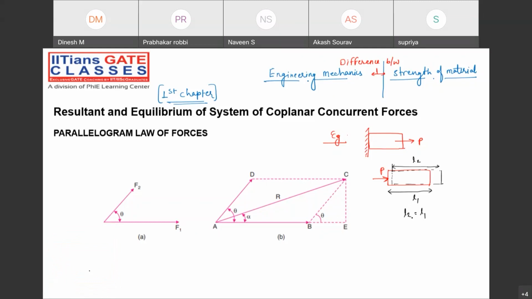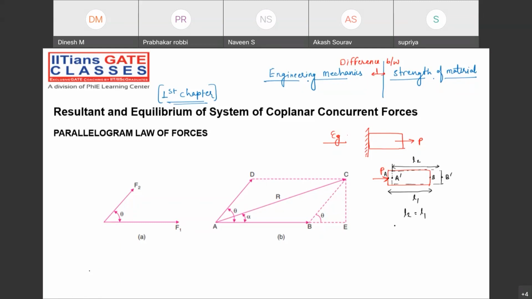Suppose you take the point A here and the point B. After application of the load, the body has been translated. Now tell me whether the length has changed between points A and B. Tell me, guys. The length has not changed.